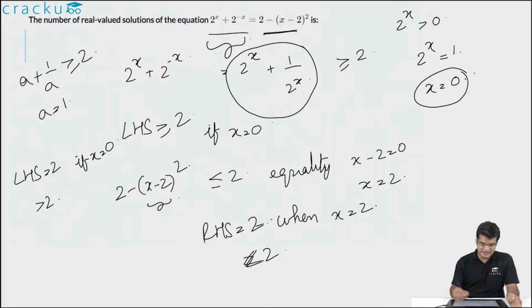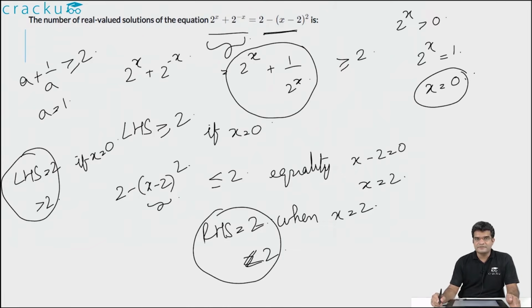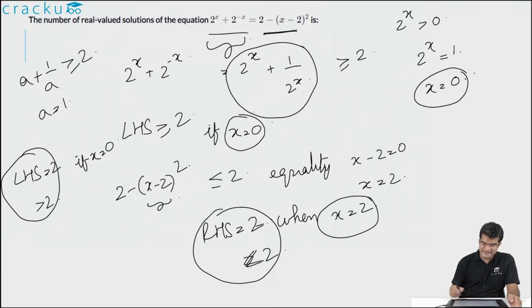So as you can see, the left hand side and right hand side will never be equal to each other, because their extreme values are the same, that is the value 2, but they don't occur at the same point. The left hand side reaches its minimum at x equal to 0, and the right hand side reaches its maximum at x equal to 2. So the number of real valued solutions for the given equation is 0.